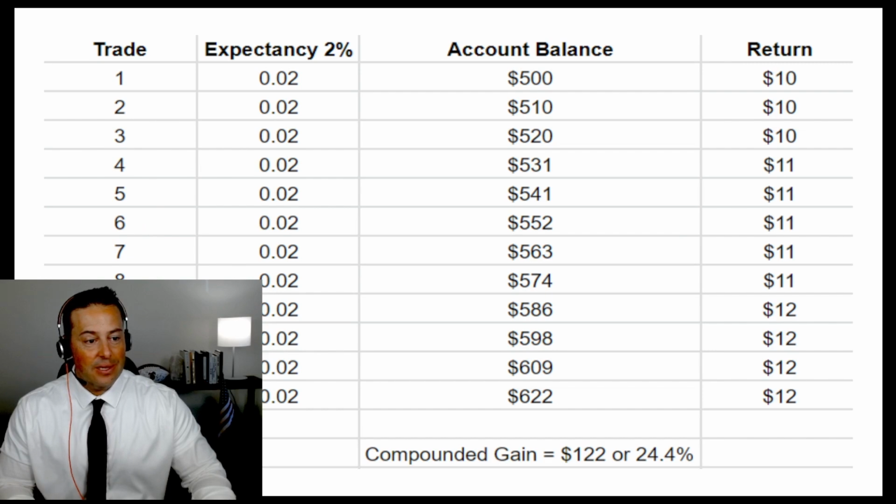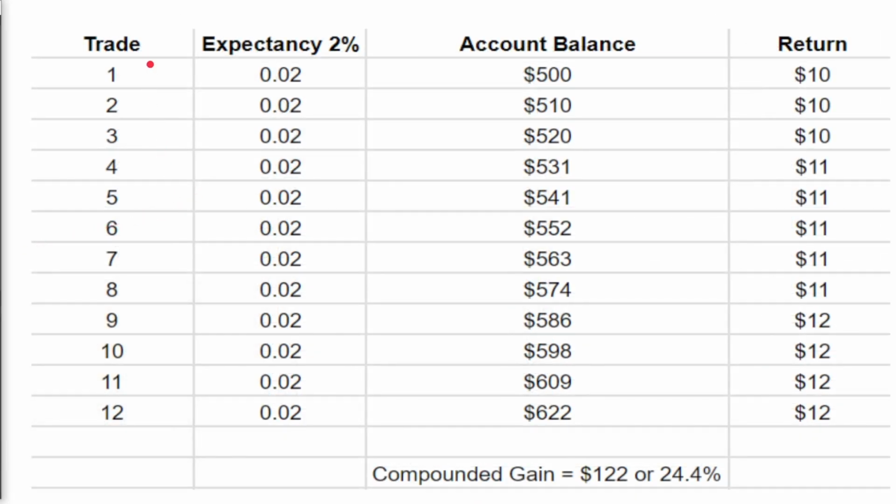This is just a basic look at a few trades. This is a 12 trade sample set. You have an expectancy of 2% per trade. Your account balance is a modest $500, just right from our example earlier. And you can see over time how this works. 2% of 500 is 10. Now we've got an account balance of $510. We keep growing. Now our average return is 11. Down here, after 9 trials, our average is 12, and so on and so forth, theoretically into perpetuity.